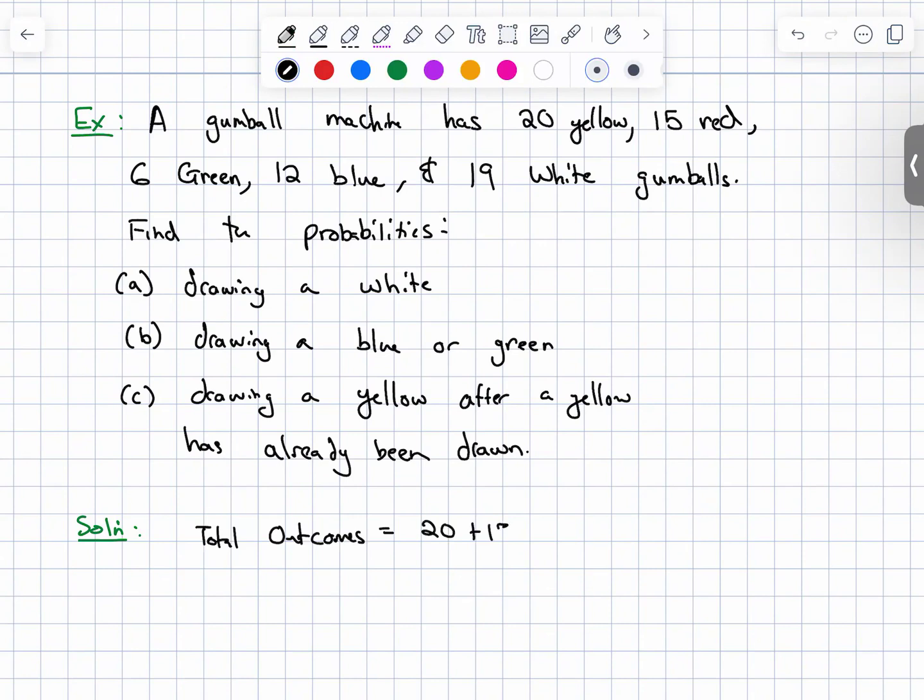20 plus 15 plus 6 plus 12 plus 19. Oh, my calculator was off. 72. 72 total outcomes.